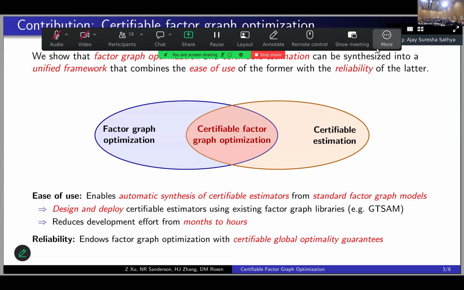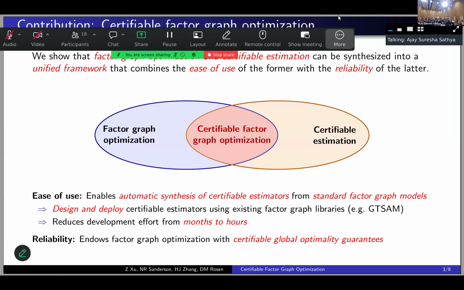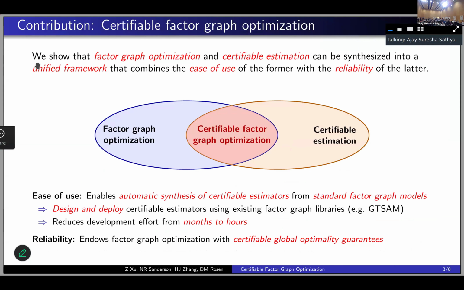The main thing that we provide in this paper is to show that it is indeed possible to combine factor graph optimization and certifiable estimation into a unified framework in such a way that you get the ease of use of factor graphs together with the reliability of certifiable estimation. In particular, we show that you can implement and deploy certifiable estimators using standard factor graph methodologies and workflows like GTSAM. So it's super easy to use with tools you are already familiar with, while at the same time endowing existing factor graph methods with certifiable global optimality guarantees. So you really get the best of both worlds.